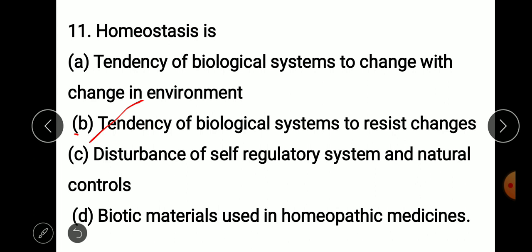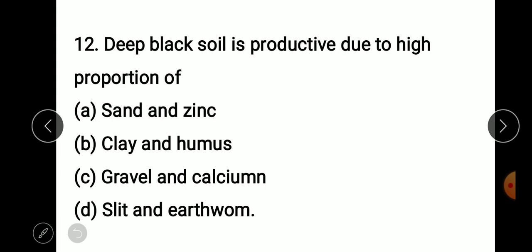Take the next question. Deep black soil is productive due to high proportion of sand and zinc, clay and humus, gravel and calcium, or slate and earthworm. You all know, and if not, then the answer is clay and humus.